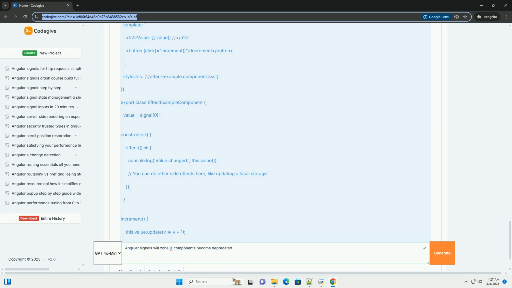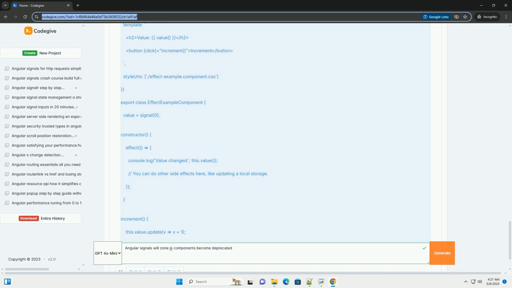Example 3, using effect. Explanation: 1. effect() the effect function registers a callback that will be executed whenever any of the signals read inside the callback change. 2. console.log('value changed', this.value()): in this example, the effect logs the new value to the console whenever the value signal changes. You could replace this with any other side effect, for example updating a DOM element directly or making an HTTP request.